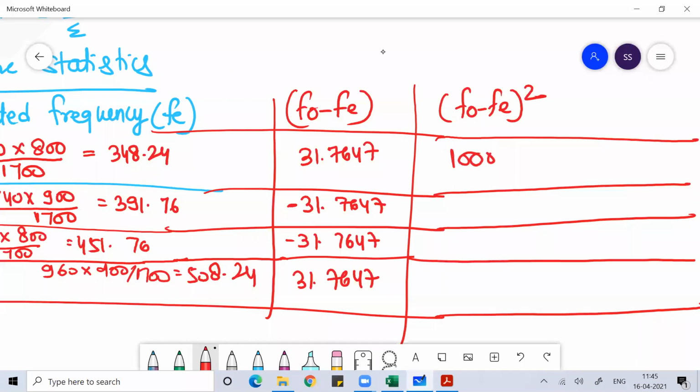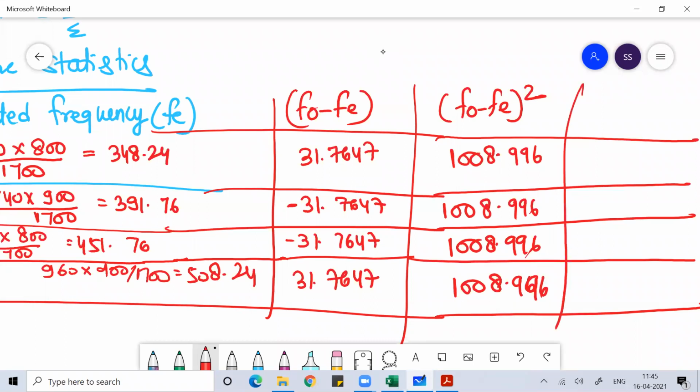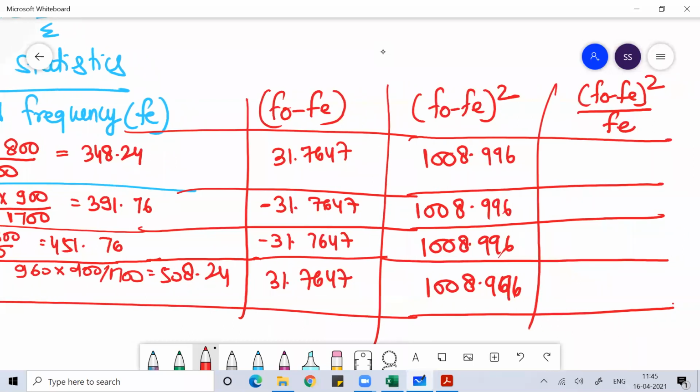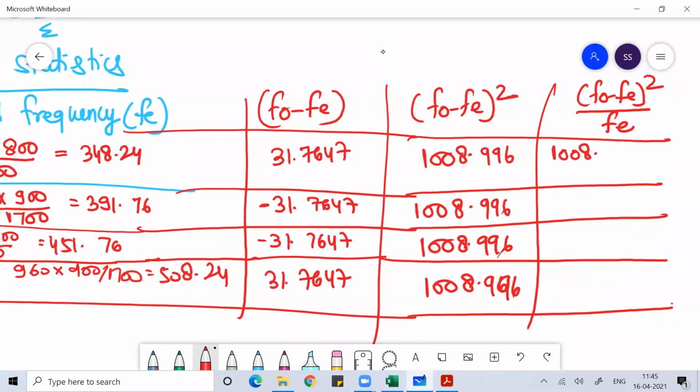The square is 1008.996. Find the square of this. Once you get F naught minus Fe, do the square of this and then divide this, F naught minus Fe whole square, divided by Fe. Divide this 1008.996 by Fe.